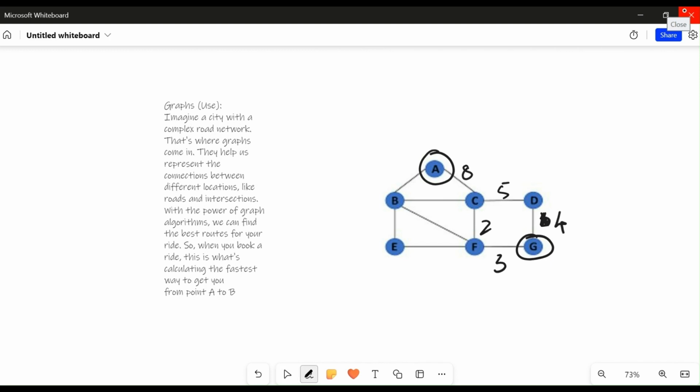So if a person wants to go from A to G, we should find the minimum path from A to G. Let's keep A to C, then C to F, then F to G. This is the minimum path that a person can take on a map. This is where a graph is used to connect the different states and different pathways.